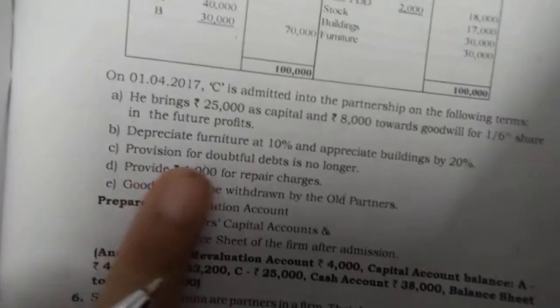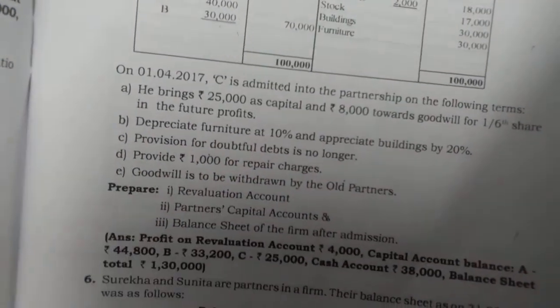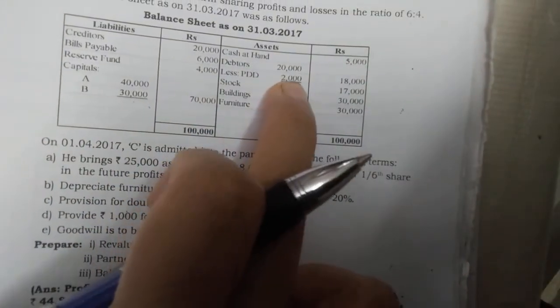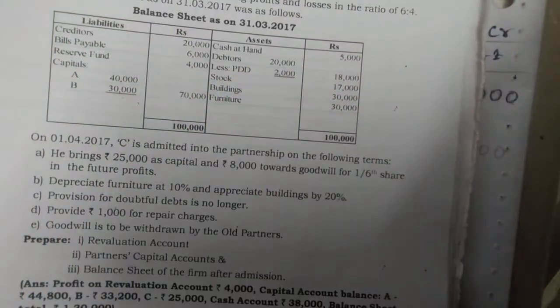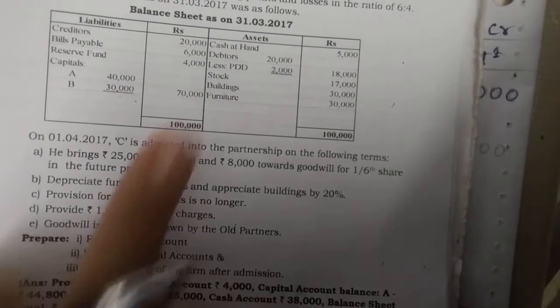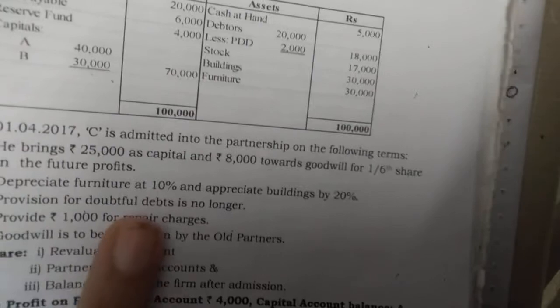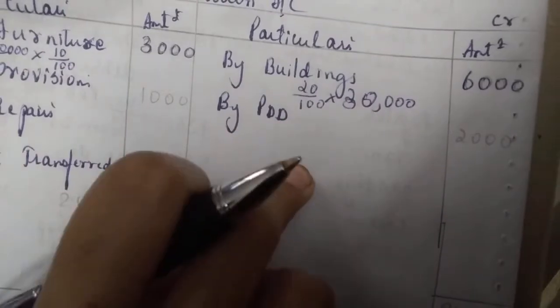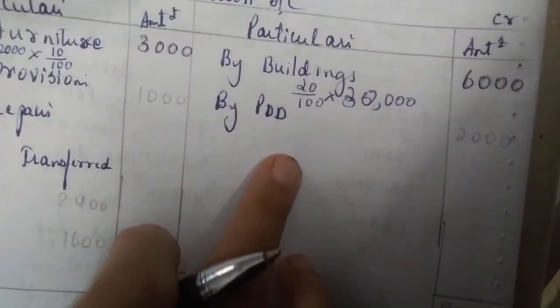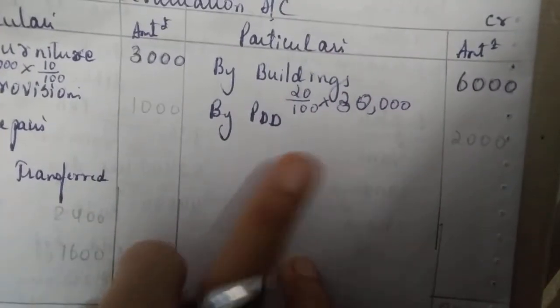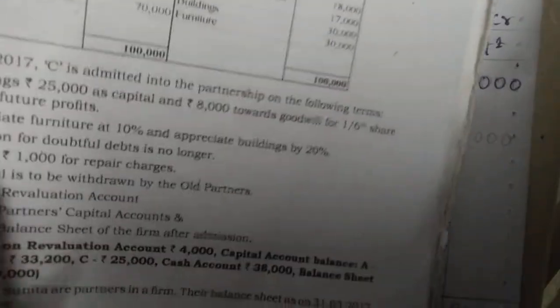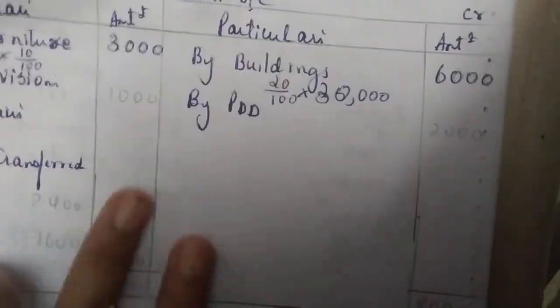Next, what it says: provision for doubtful debts is no longer. That means your PDD, provision for doubtful debts, is no longer necessary. I told you, provision for doubtful debts is always your expense. They are saying it is not needed. Provision for doubtful debts is no longer, so your expense is not there, so it will come on the credit side. Expenses have come down, so always credit side. It is a gain, because your expense is now not there.